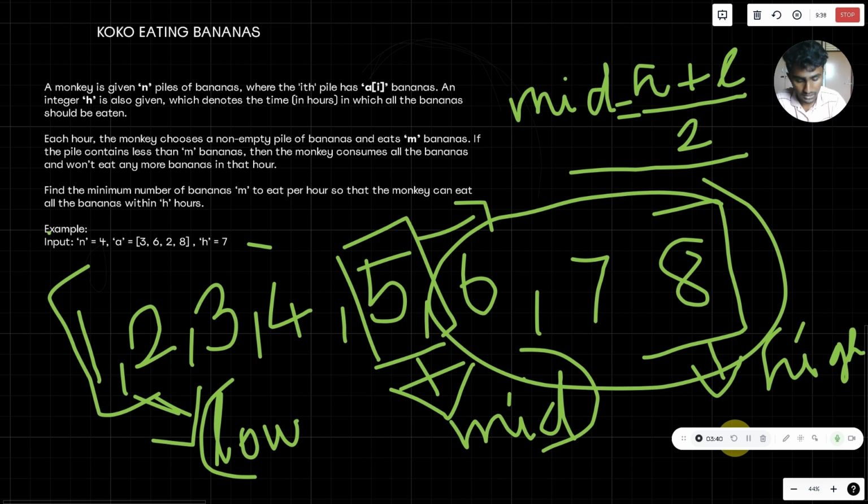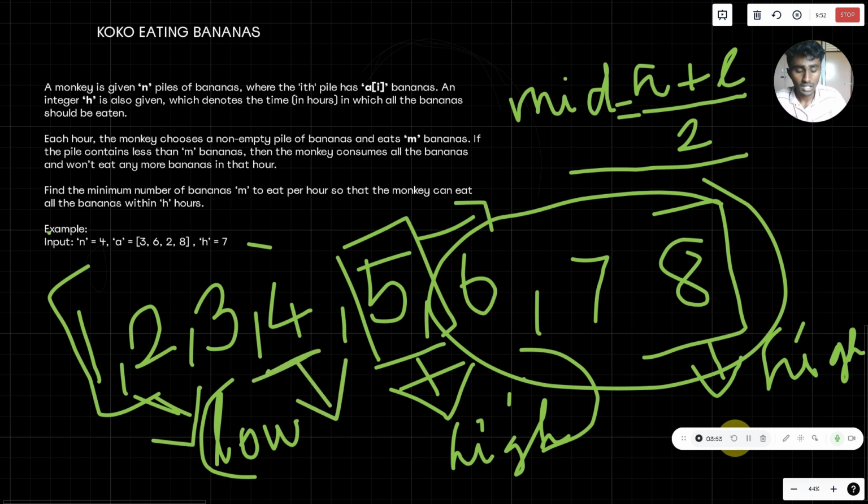So what we will do is change this mid value and assign it as high, and we'll find another mid. The mid will be around in here, and again we'll find the range in which the answer exists, and again we'll change that mid to high or low according to what we need. So now